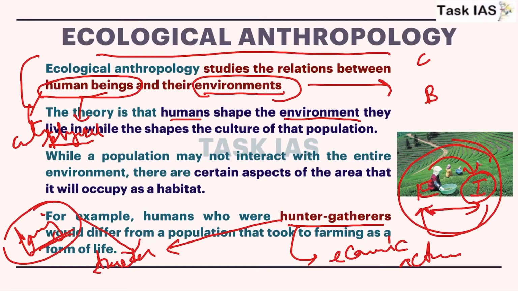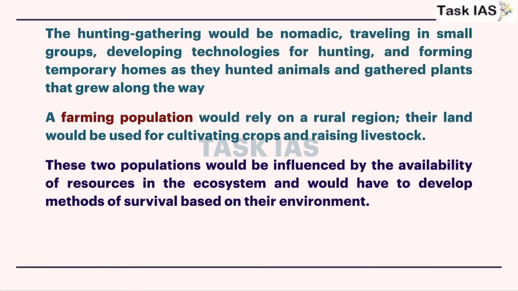So these are different techniques, and these techniques have impact on changing environment as well. That means here environment have decided which type of survival mechanism these communities will choose. Similarly, how different techniques have role in changing environment. These two different facts can be understood by these two different communities.